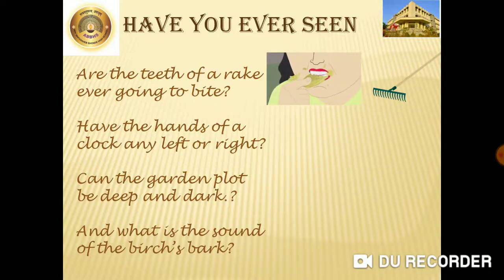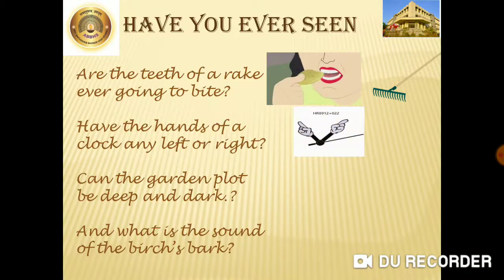A rake is a long metal structure, a garden tool, used for clearing the leaves. So even that rake is having teeth. So do they bite like our teeth?